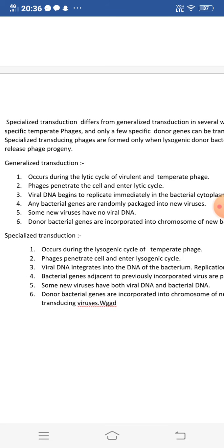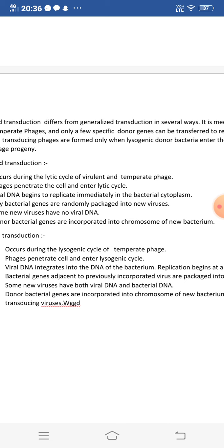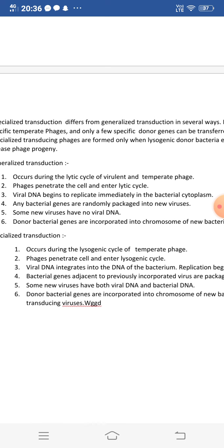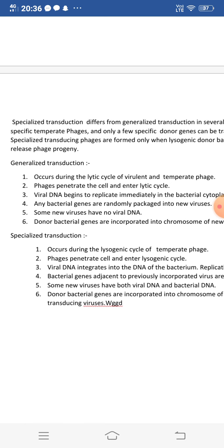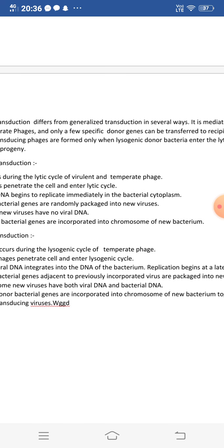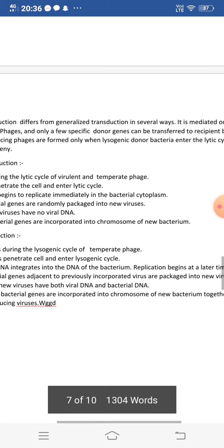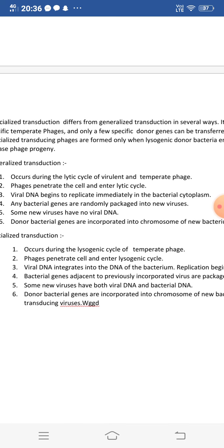Then in generalized transduction, any bacterial genes are randomly packaged into new viruses, whereas in specialized transduction, bacterial genes adjacent to the previously incorporated virus are packaged into new viruses. In generalized transduction, some new viruses have no viral DNA, whereas in specialized transduction, some new viruses have both viral DNA as well as bacterial DNA. And lastly, in generalized transduction, donor bacterial genes are incorporated into the chromosome of the new bacterium, whereas in specialized transduction, the donor bacterial genes are incorporated into the chromosome of the new bacterium together with the transducing viruses.